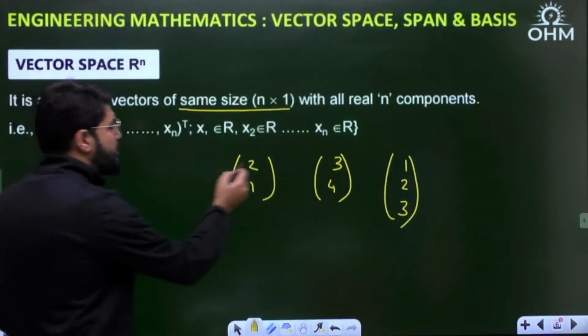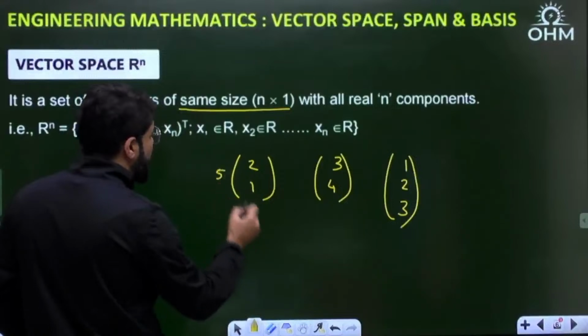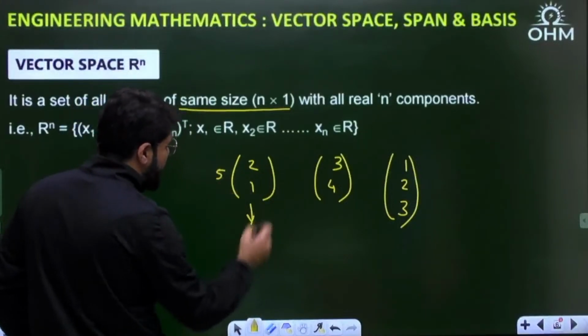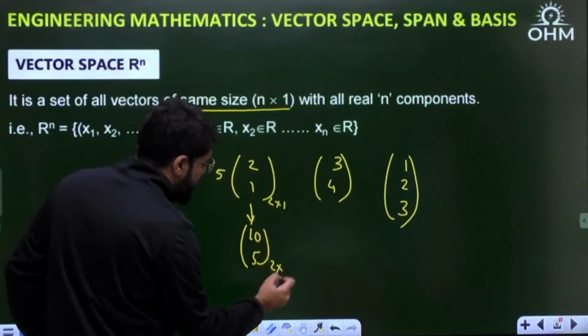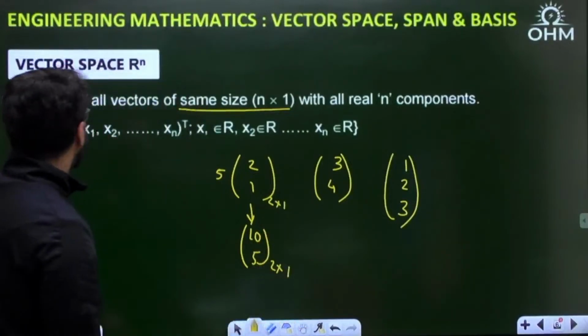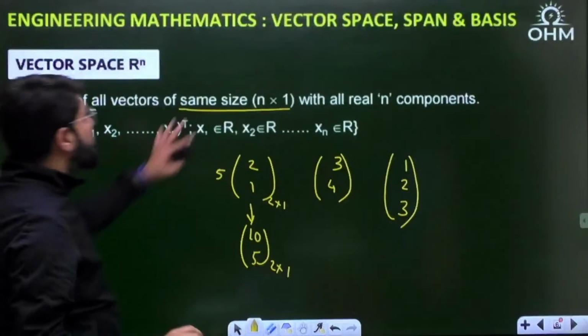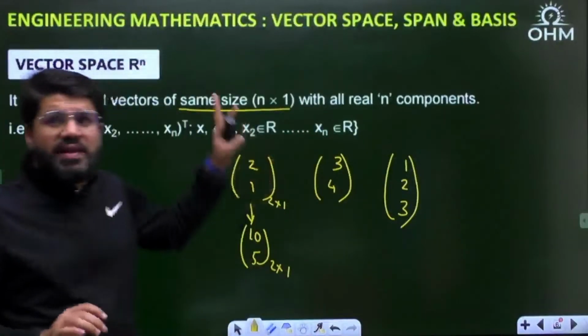Why not? If you multiply it by, suppose, any number 5, what is the resultant vector? 5 twos are 10, 5 into 1, 5. The resultant vector is still of the size 2 cross 1. 2 cross 1, isn't it? So a set of all the vectors of the size n cross 1, okay, with real components.